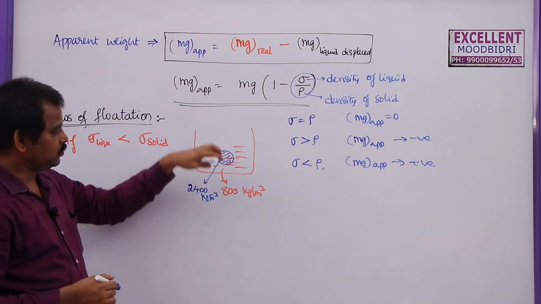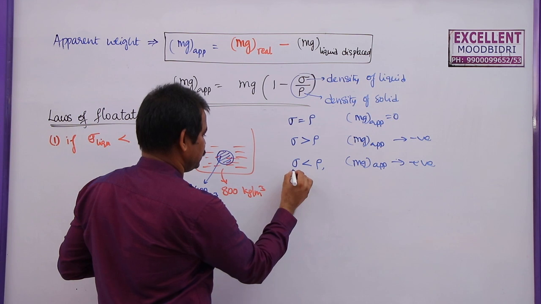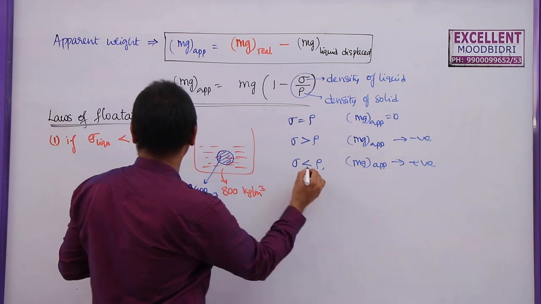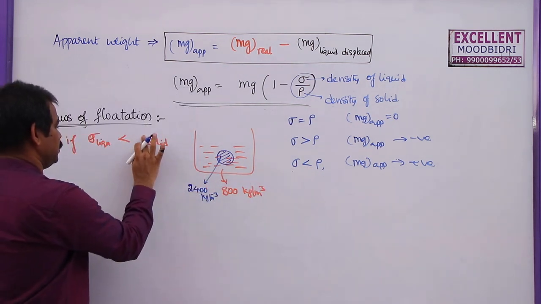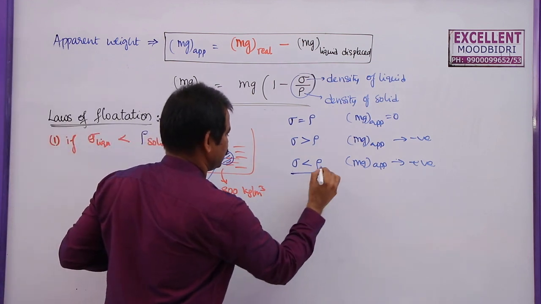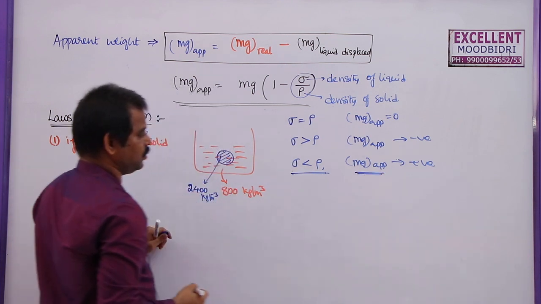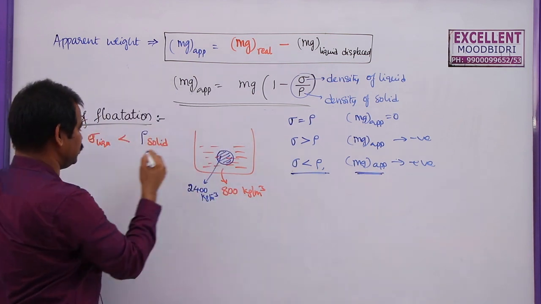As the density is more, we take this case: the density of the liquid is less than the density of the solid, rho solid. So if rho is greater than sigma, the apparent weight is positive. So it sinks into the body.